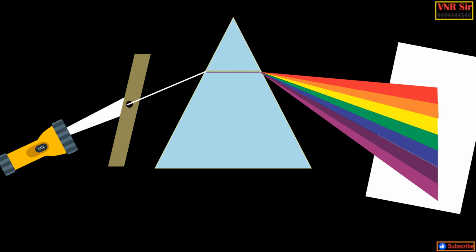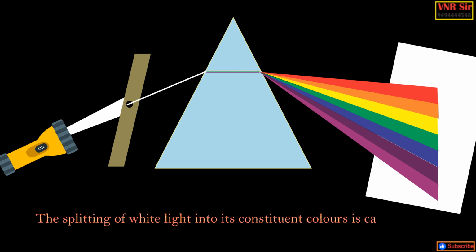Here we are placing a screen. Instead of white light, there was a set of colored lights, red at the top, then orange, yellow, green, blue, indigo and violet at the lower edge. Thus, a spectrum of 7 colors is produced from the white light. Hence, the splitting of white light into its constituent colors is called dispersion of light. This is one of the phenomena exhibited by light, like reflection and refraction.